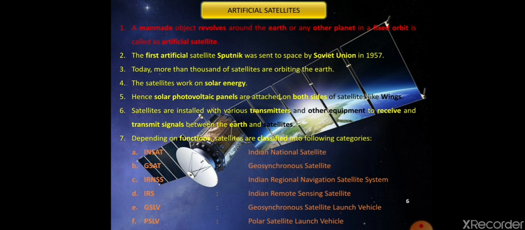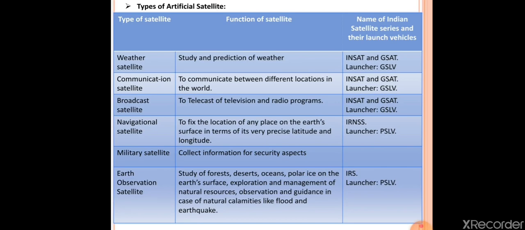It means Indian Remote Sensing Satellite. So they are the four classes of the artificial satellite based on its function. The remaining two are the artificial satellite launchers, which are used for launching the artificial satellite into space. So the launchers are GSLV and PSLV. The long form of GSLV is Geosynchronous Satellite Launch Vehicle, and the long form of PSLV is Polar Satellite Launch Vehicle.